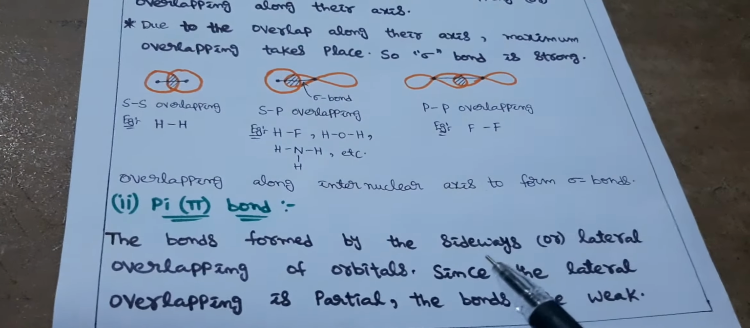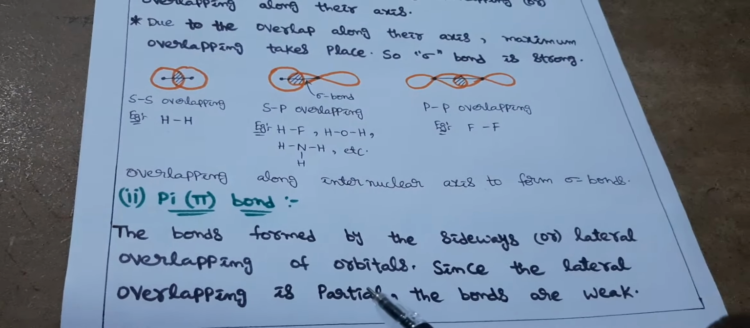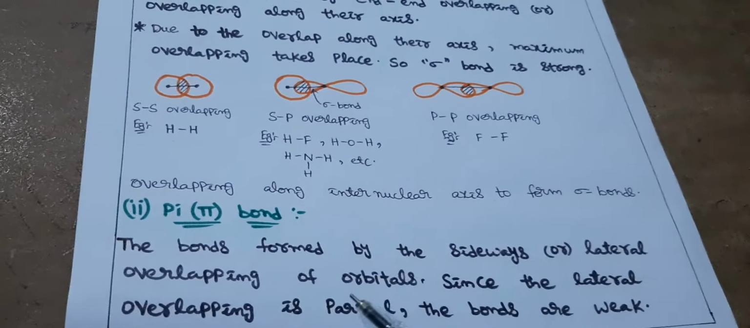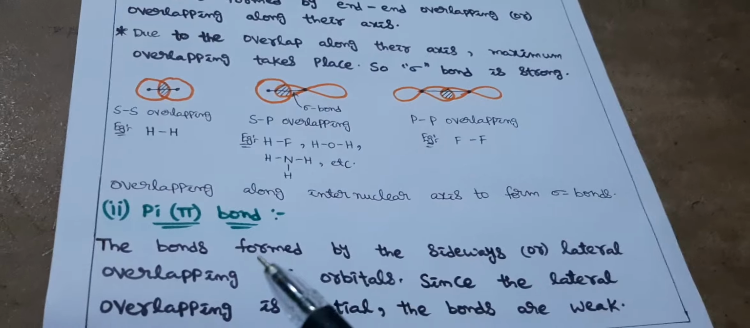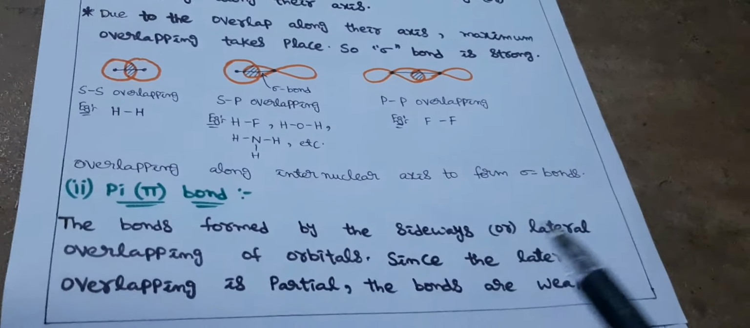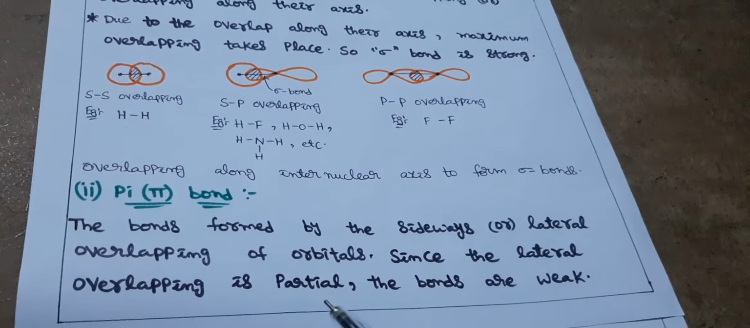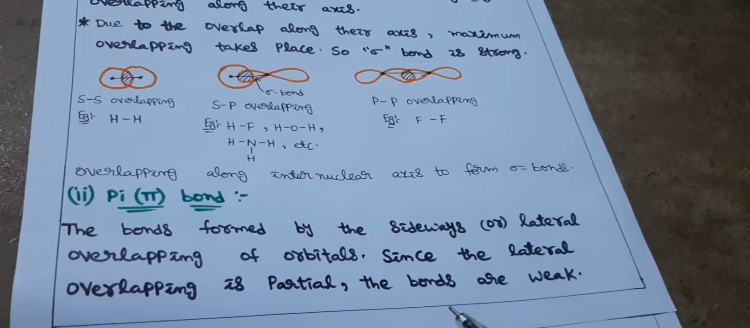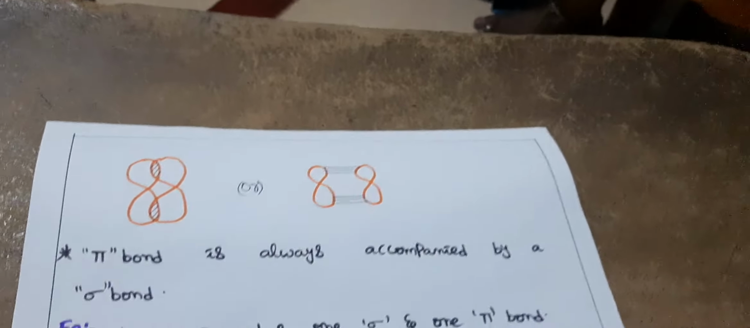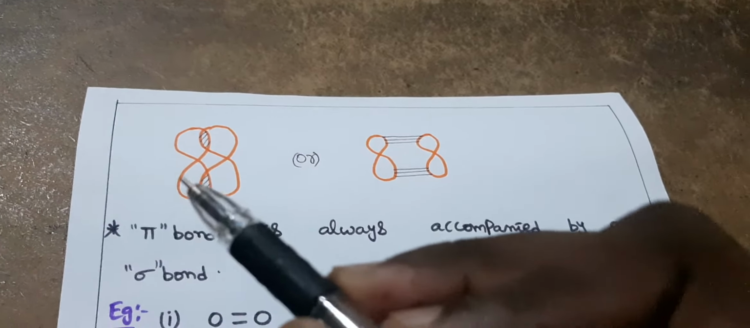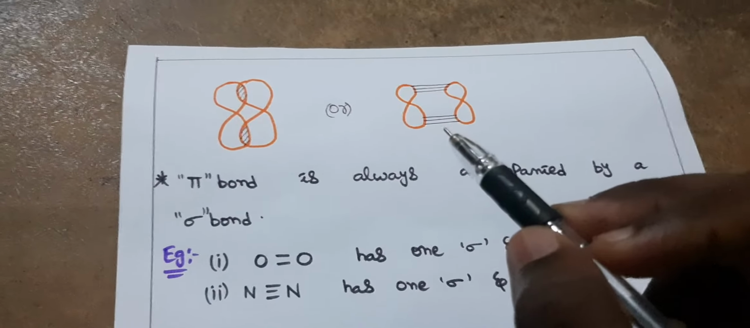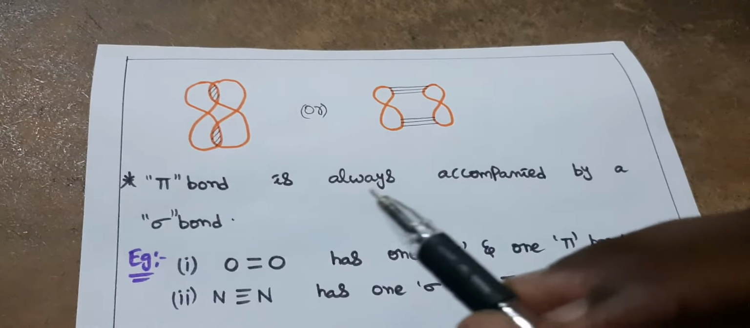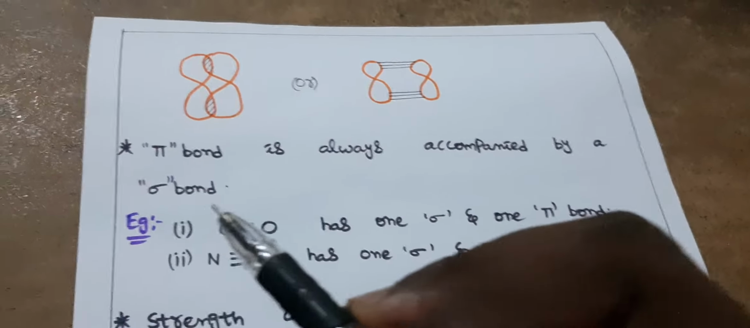Next, pi bond. The bonds formed by the sideways or lateral overlapping of orbitals are known as pi bonds. Since the lateral overlapping is partial, the bonds are weak. This is PP overlapping, that is, pi bond overlapping. See, sideways overlapping. This leads to formation of pi bond. And a pi bond is always accompanied by a sigma bond. Yes, we even know that.